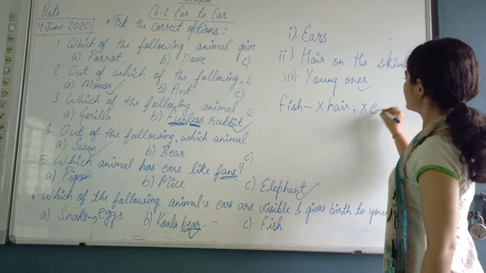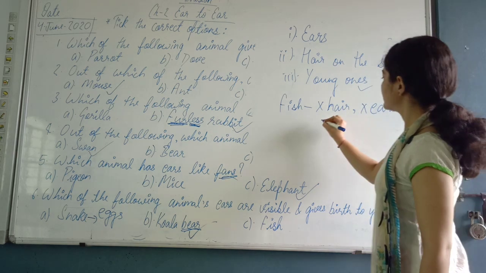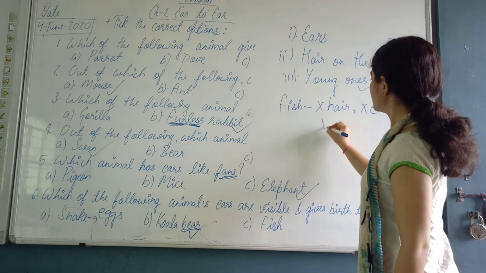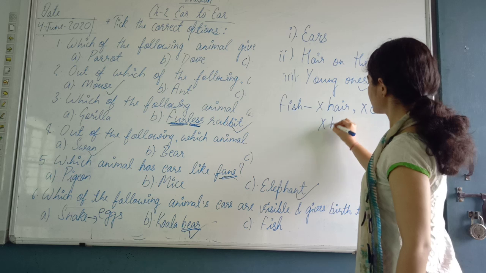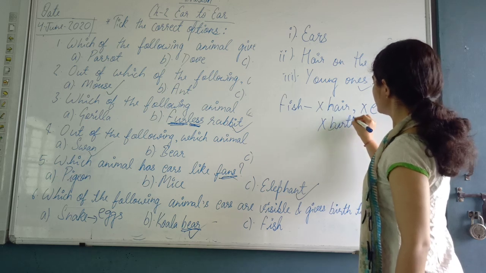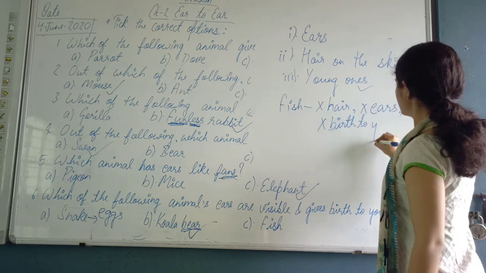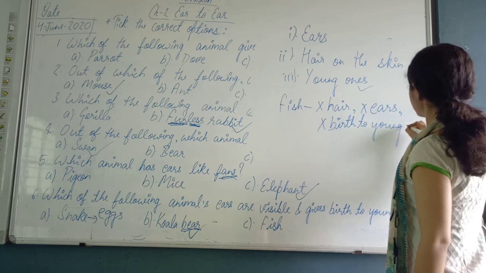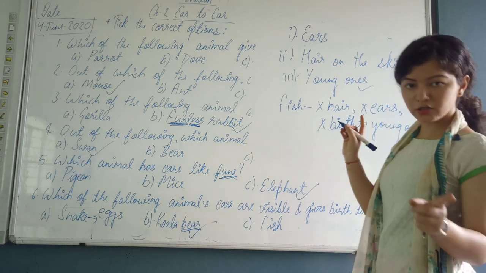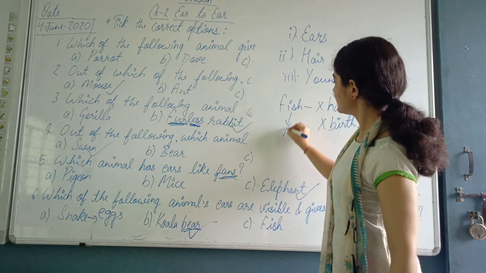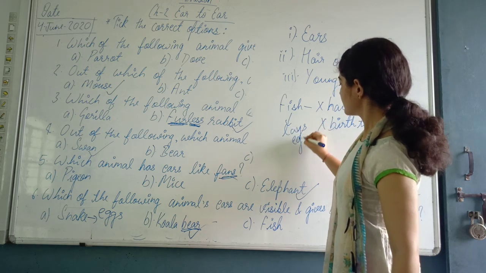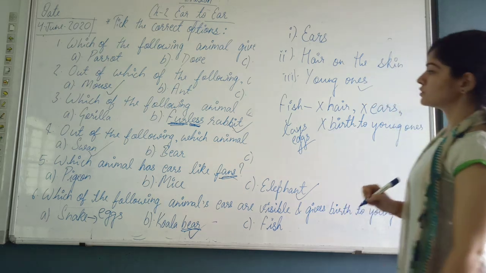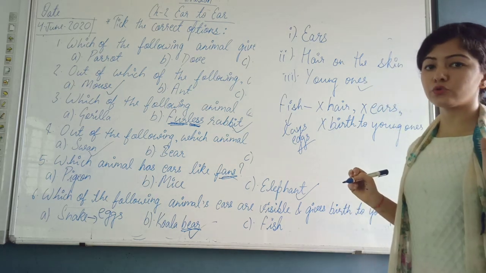Its ears are not visible. And the third thing is that it does not give birth to the young ones. Instead of this, it lays eggs. So these type of things you have to keep in your mind.